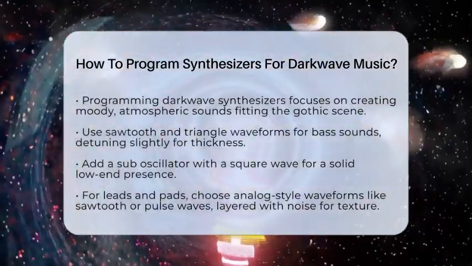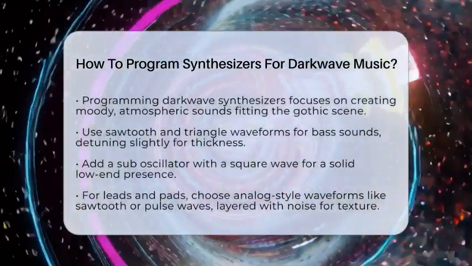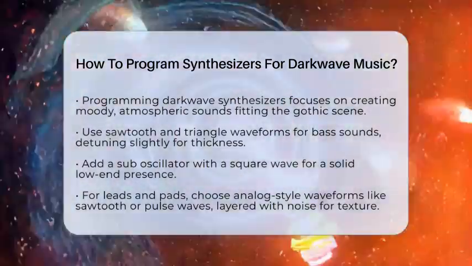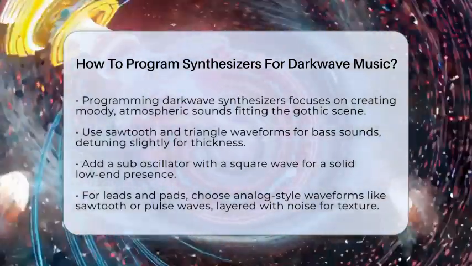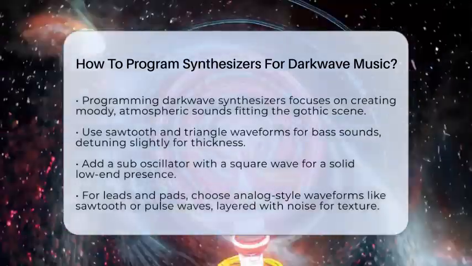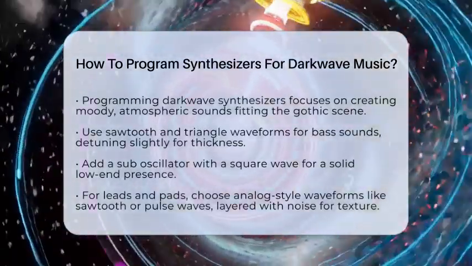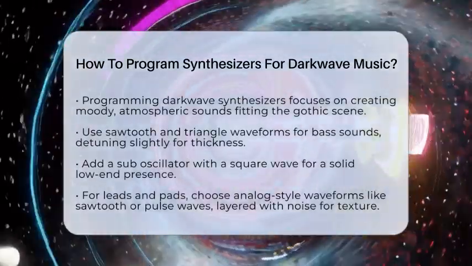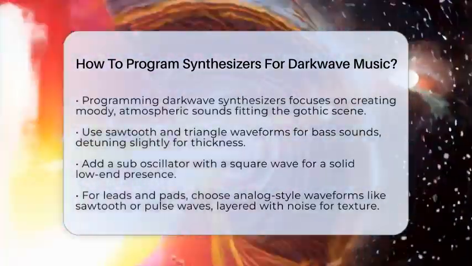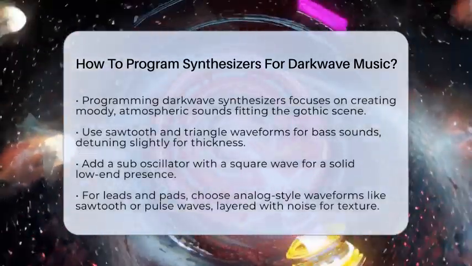First, pick the right oscillator waveforms. Use sawtooth and triangle waves for bass sounds, and detune them slightly to make the sound thicker. Adding a sub-oscillator with a square wave gives a solid low-end punch. For leads and pads, choose analog-style waveforms like sawtooth or pulse waves. Layering them with noise or filtered white noise adds texture and depth.